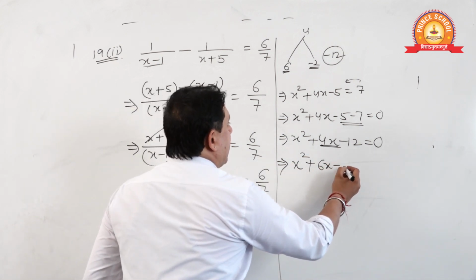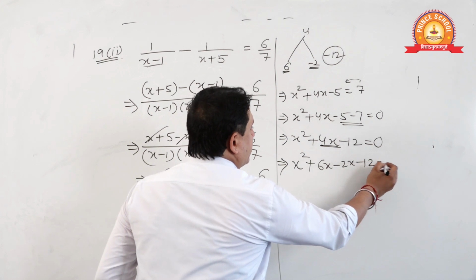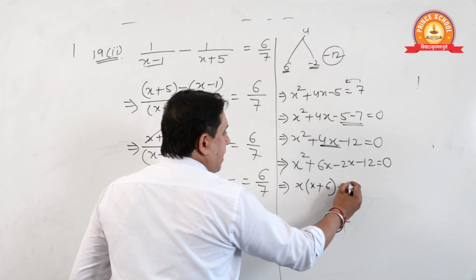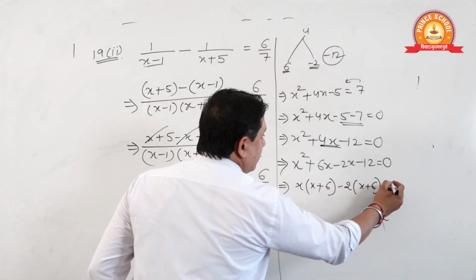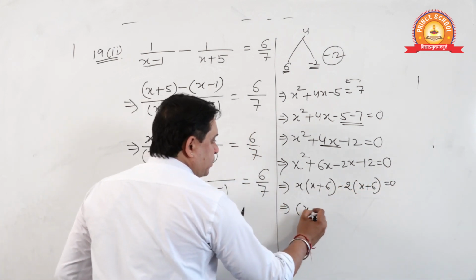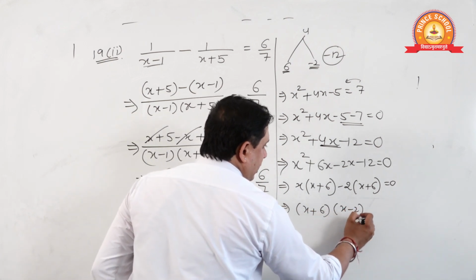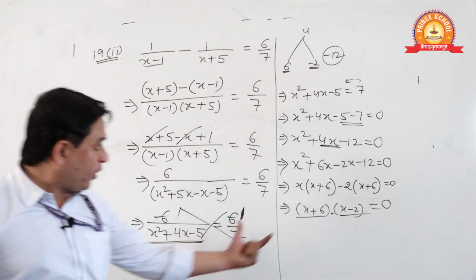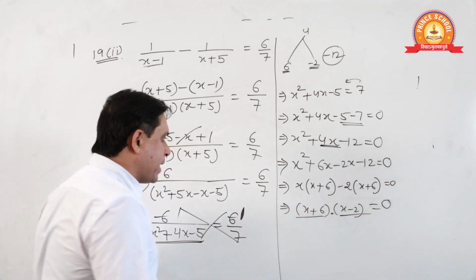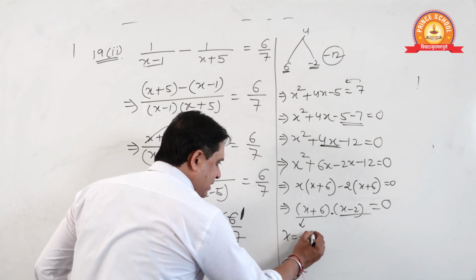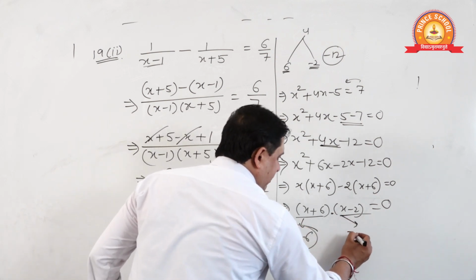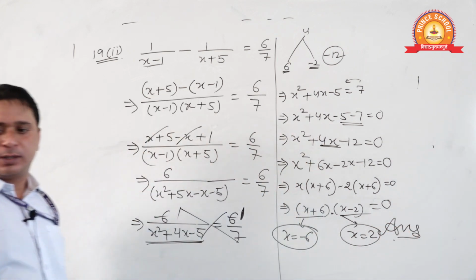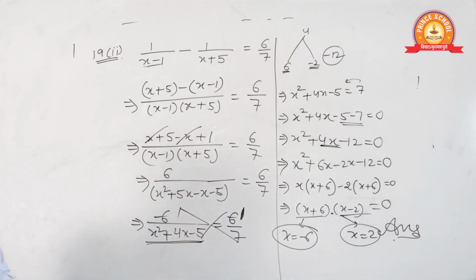6x minus 2x minus 12 is equal to 0. Here x common, x plus 6. Minus 2 common, x plus 6. Okay, x plus 6 common, x minus 2 is equal to 0. Product of two quantities is 0. What does it mean? From here x will be minus 6. From here x will be 2. And these are the answers. Okay students.